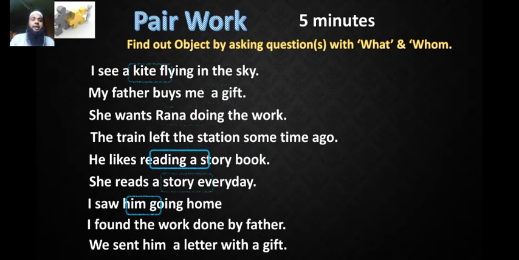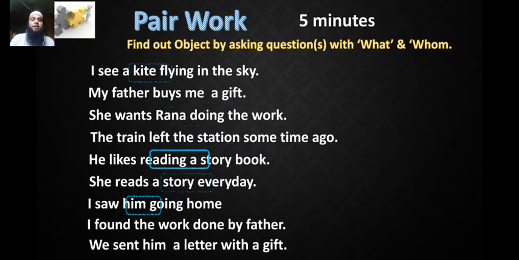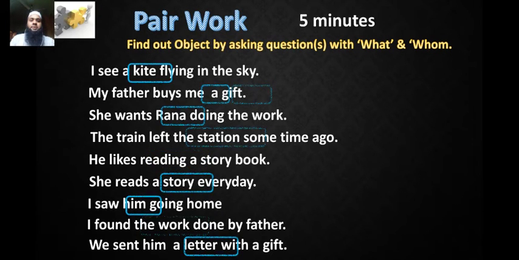And again, if we make another question for the last sentence, whom did we send a letter? We sent him a letter. So him is another object. So we find two objects in the last sentence. Okay, finished pair work.